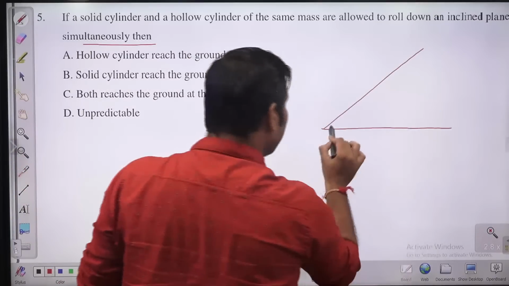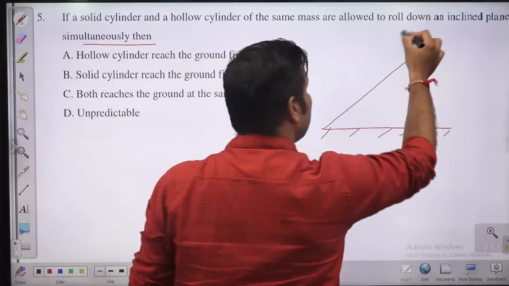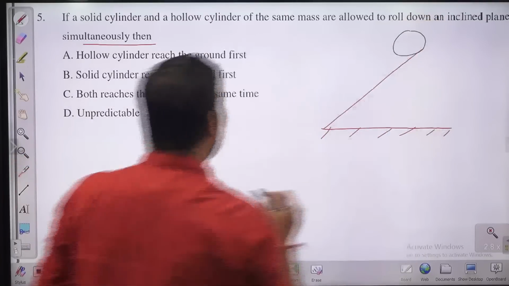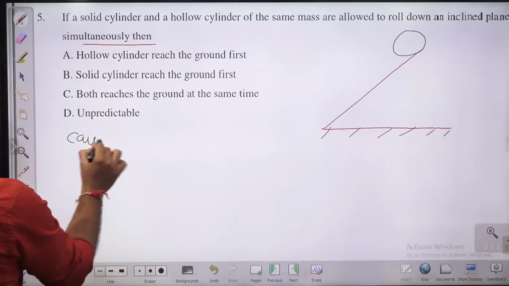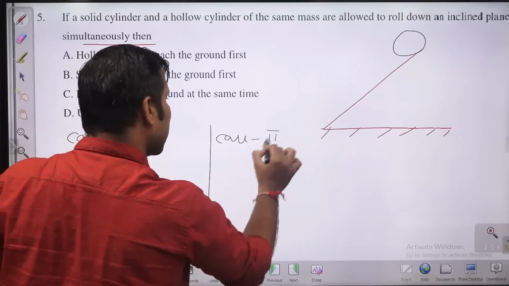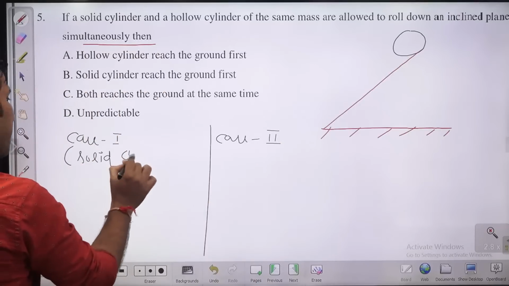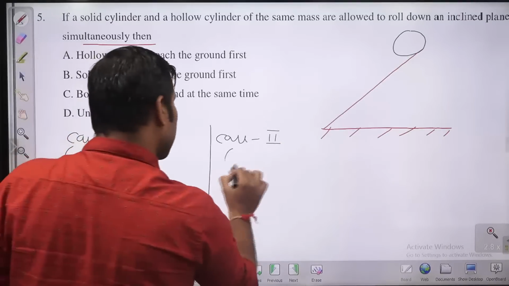This is the inclined plane, and here you have a cylinder. But you have two cases. Case 1, case 2. In case 1 you can consider a solid cylinder. In case 2 you can consider a hollow cylinder.